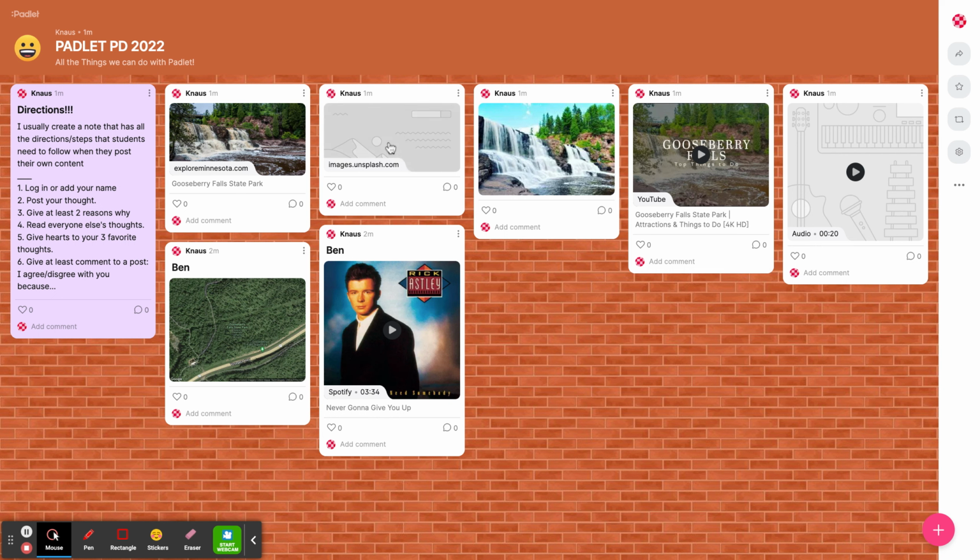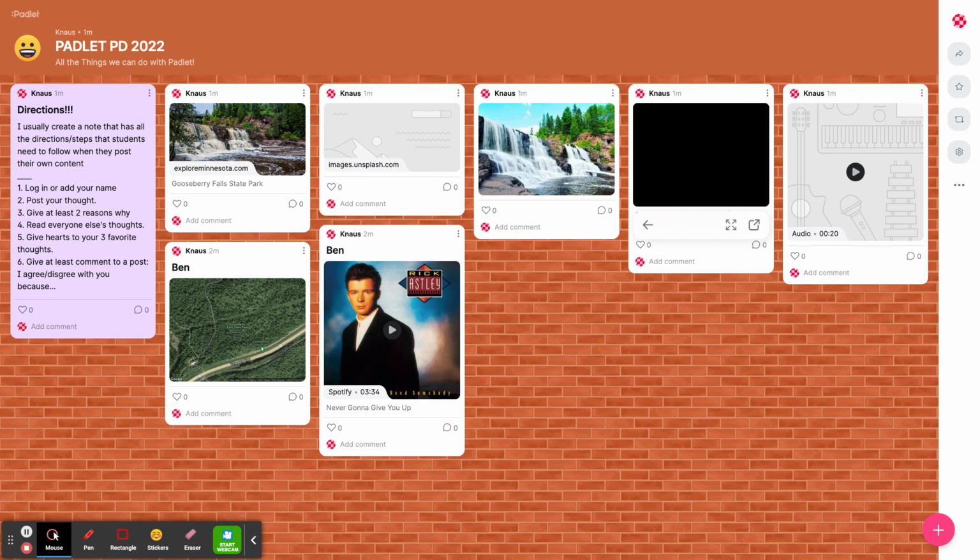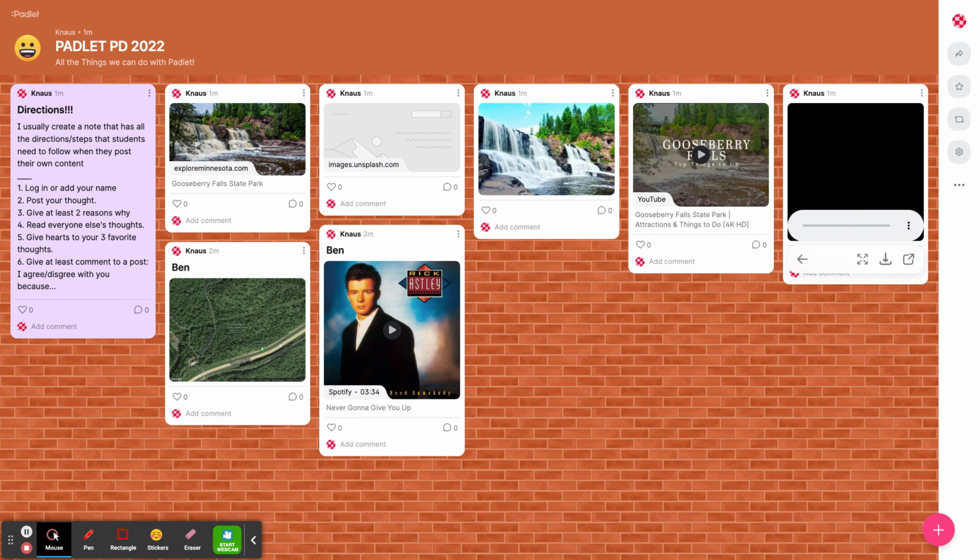There's a map. These are all opening in new tabs, so I don't think it's going to actually show you. I uploaded an image that I found. There's a YouTube video that I found as well, so you can watch that. And it'll play right inside of Padlet. That's a cool thing to have happen. It's very slow, I'm not going to actually play that. I created an audio recording. We don't need to listen to the whole thing, but it's there.